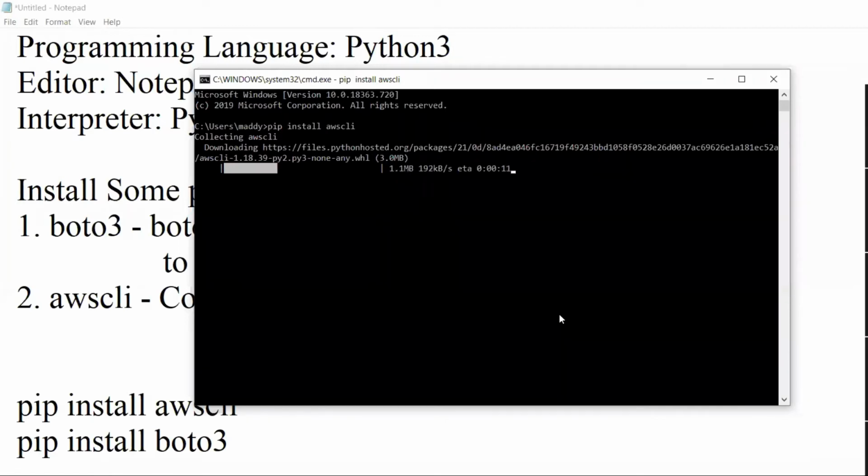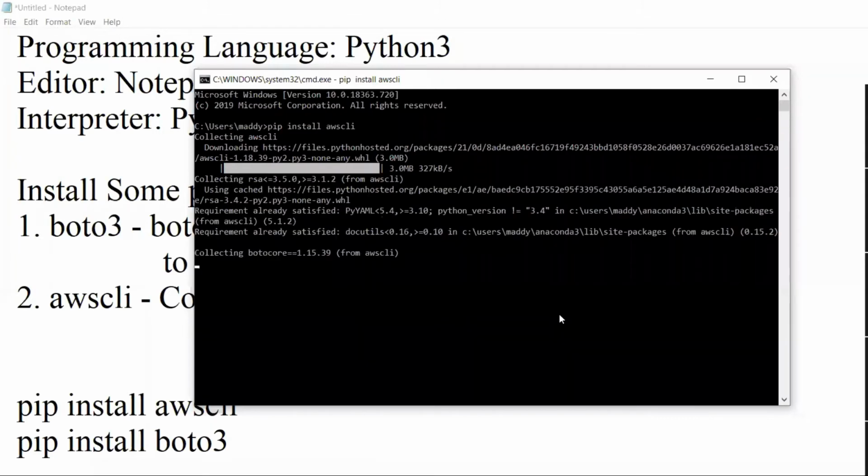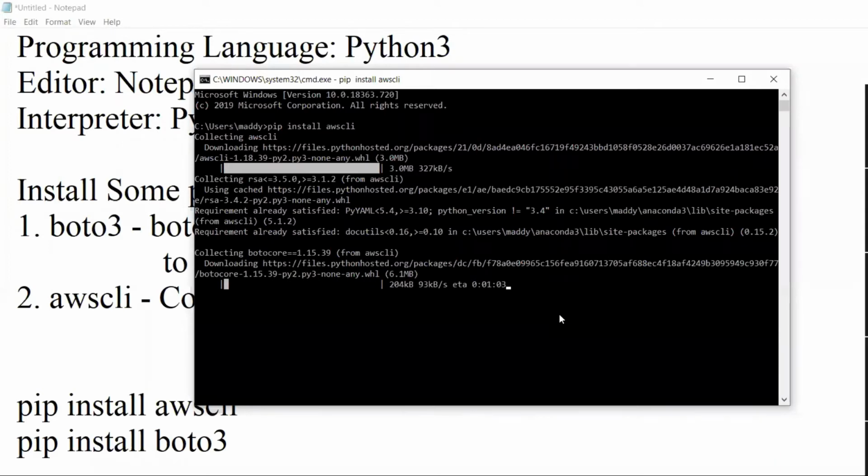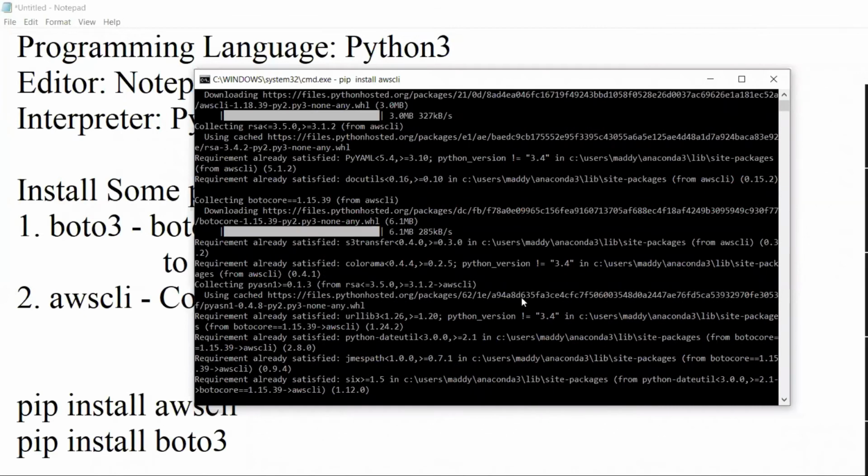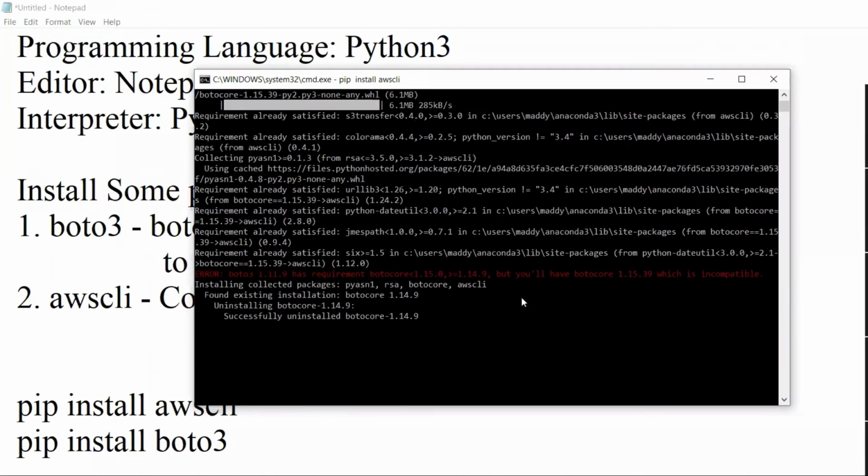Then only you can access the services of AWS. It is now installing. Yes, the package is installed.